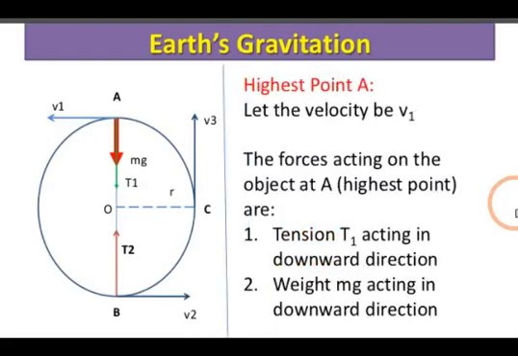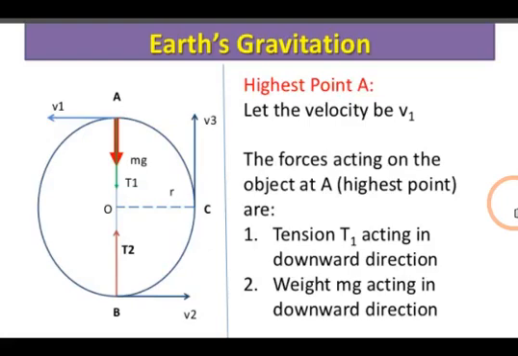We are going to find the tensions at two points, point A and point B. At point A, we consider the velocity is v1 and there are two forces acting on the object at A.